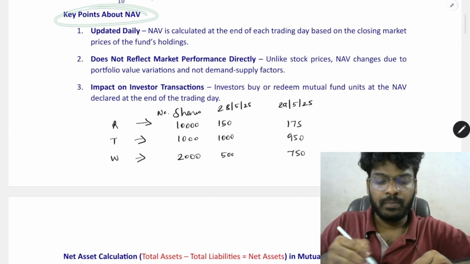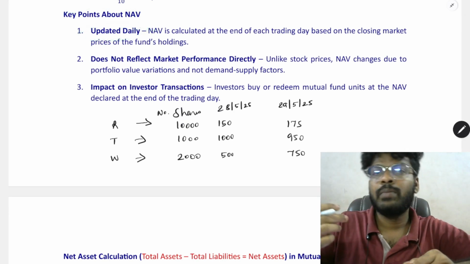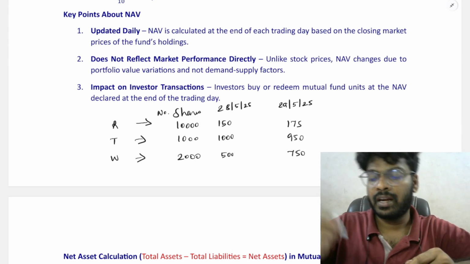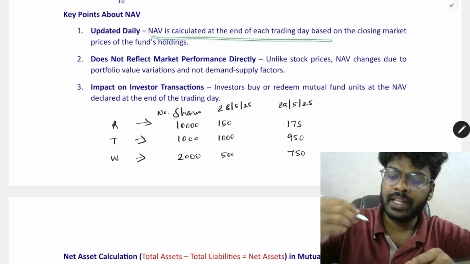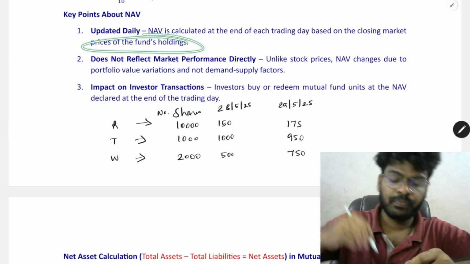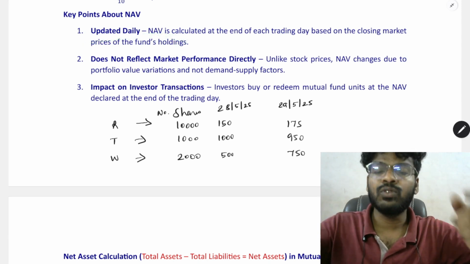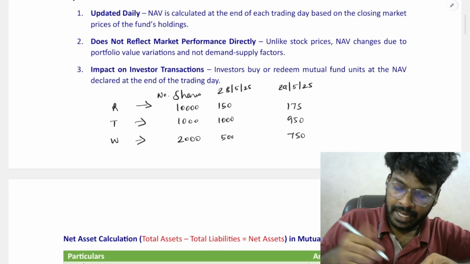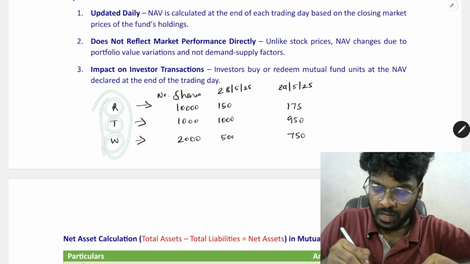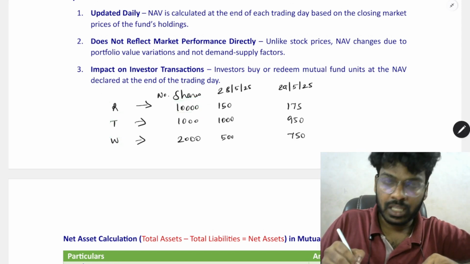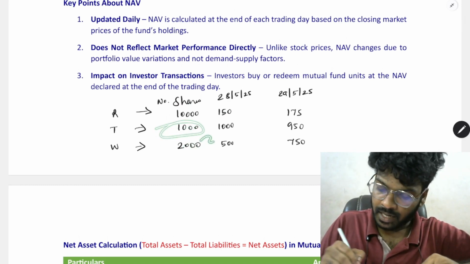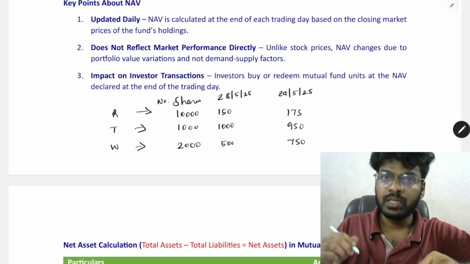Key points about NAV. Updated daily. NAV will be updated on a daily basis at the end of the closing of the market. So NAV is calculated at the end of each trading day based on the closing market price of the holdings of the mutual fund. For example, if I have three companies, that is Reliance, Tata and Wipro.